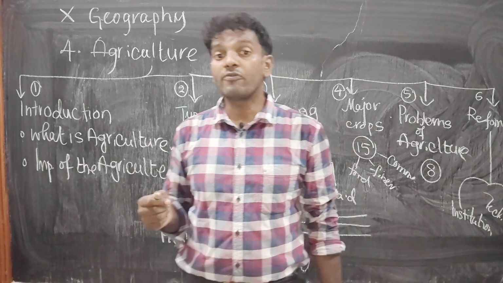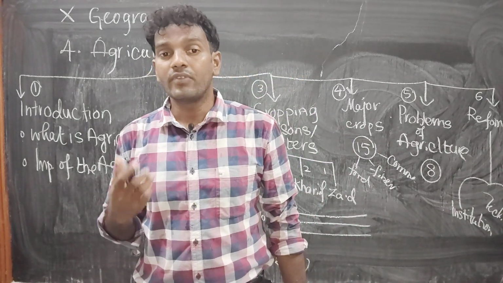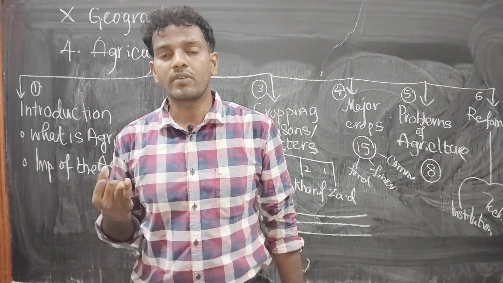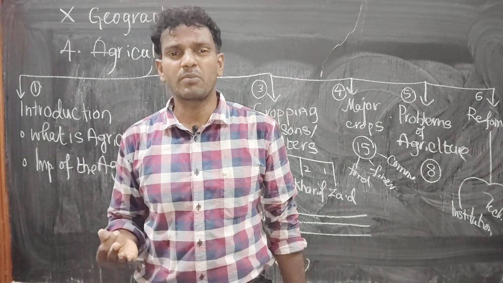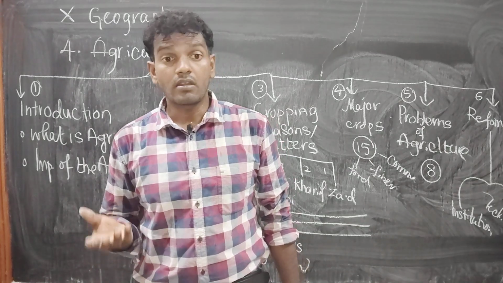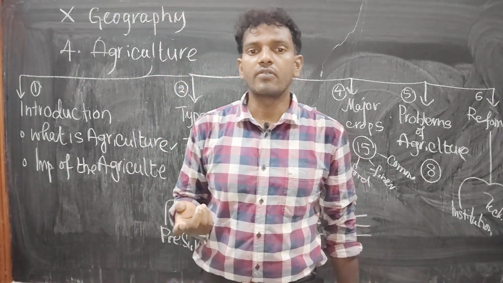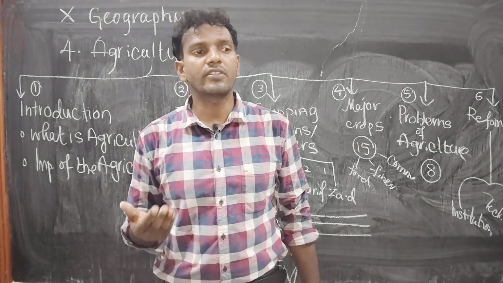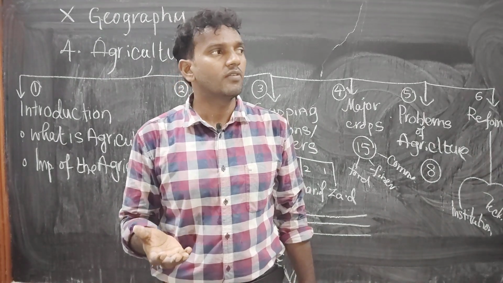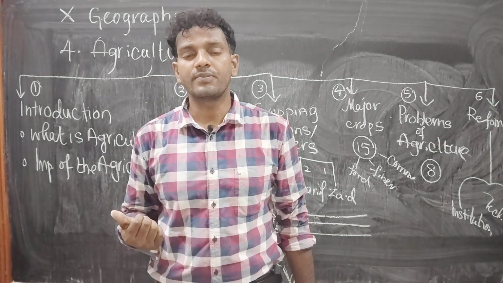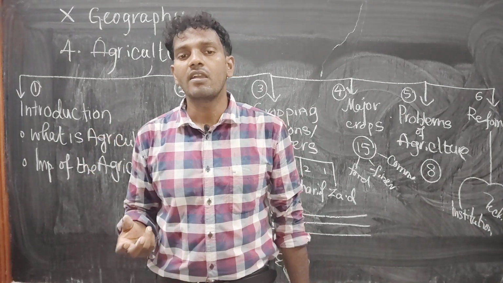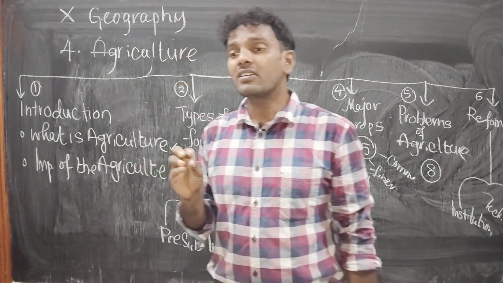And also we are getting foreign exchange. Why? We are cultivating cash crops and spices. For example, we are producing cotton and rubber, and also we are exporting them to other countries. Through that, we are getting some amount of foreign exchange. These are the important points of agriculture. It means this is the importance.